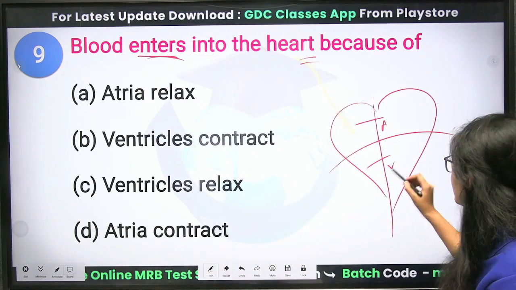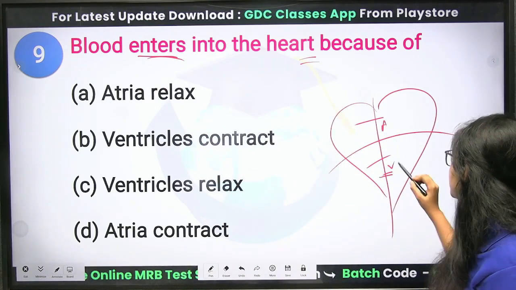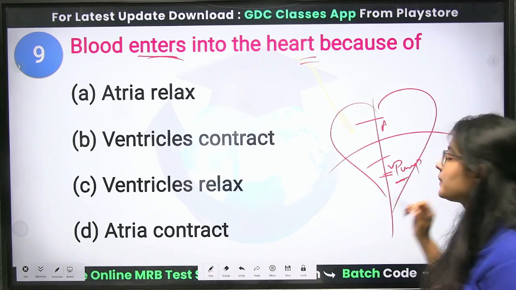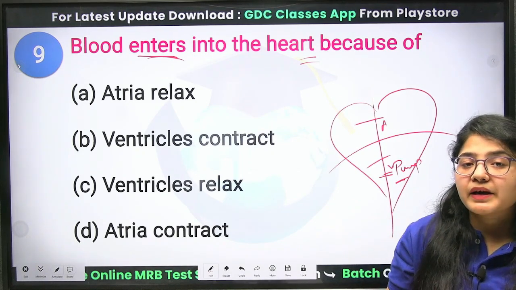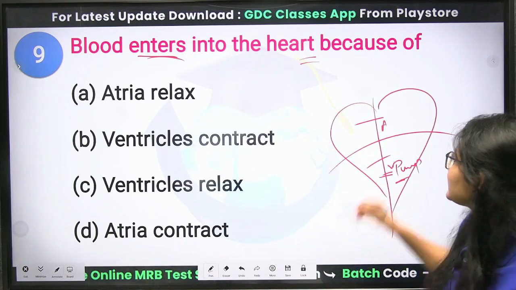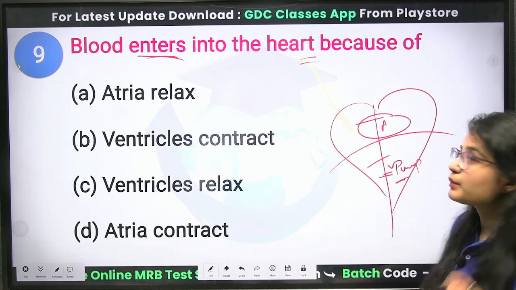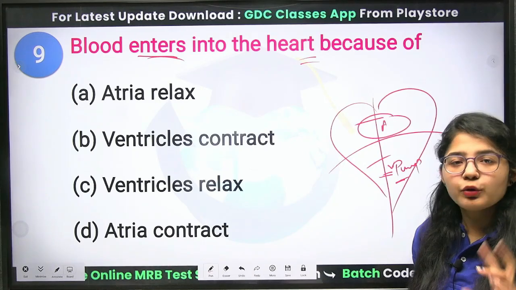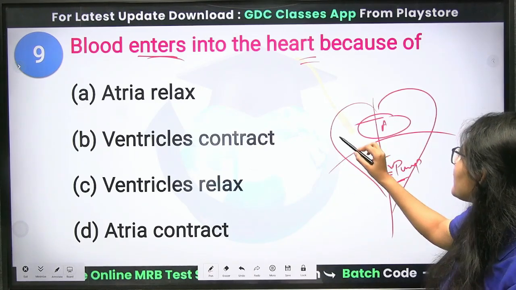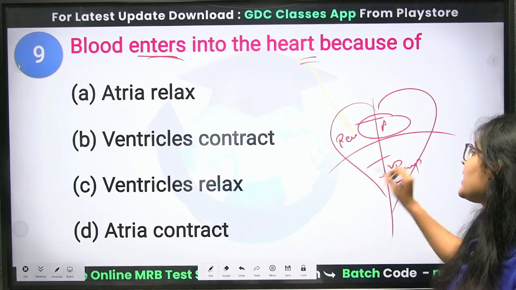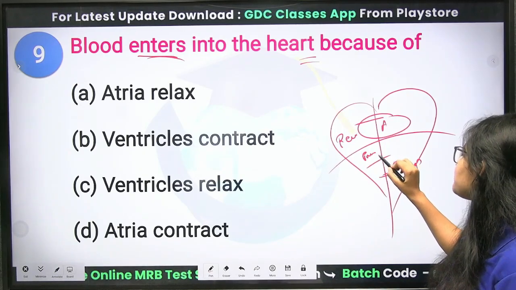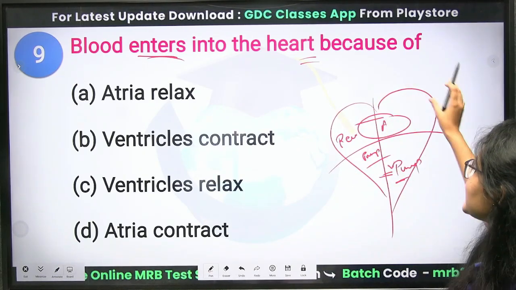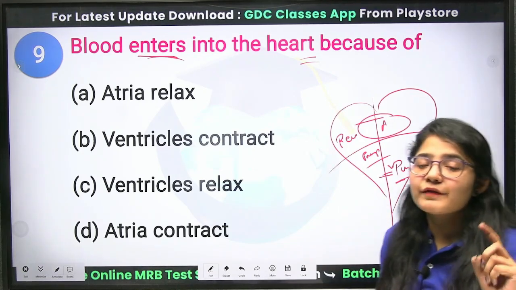See, your ventricles are responsible for pumping the blood out of the heart, and the atria always receive the blood from outside of the heart. Both have a difference. Atria always receive the blood and ventricles always pump the blood. Clear? So your blood enters into the heart the very first time.